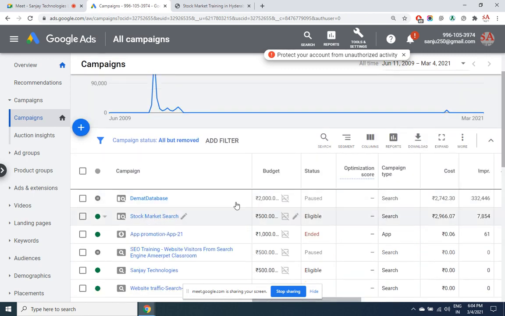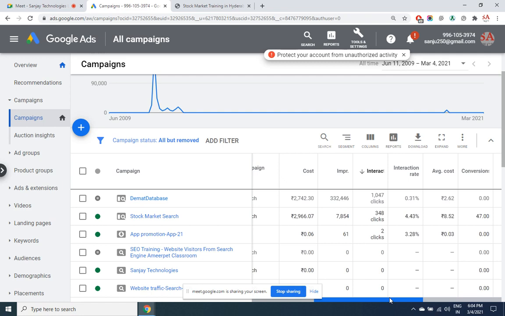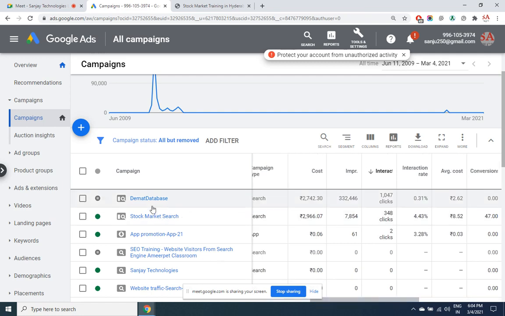These are campaigns which I've already run. So what is the total cost? What are the impressions that I've got? Now look at this, this is really interesting. The DMAT database campaign: 3,32,000 people have seen it. Impression means how many people could see an ad, but not everyone clicks on it. Only 1,047 people clicked on it.